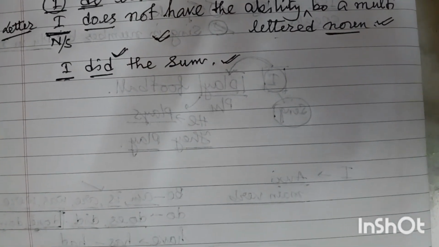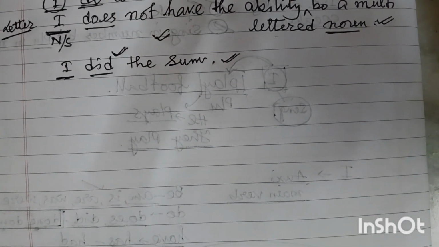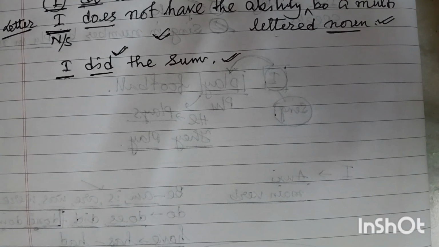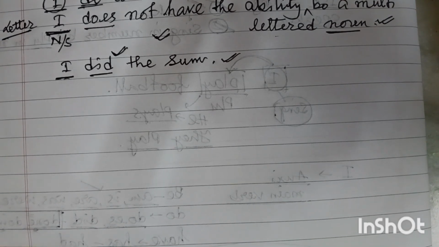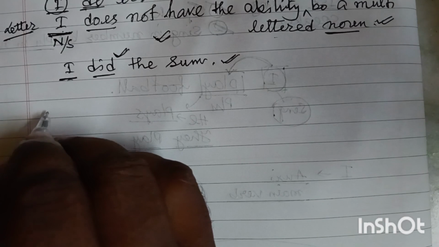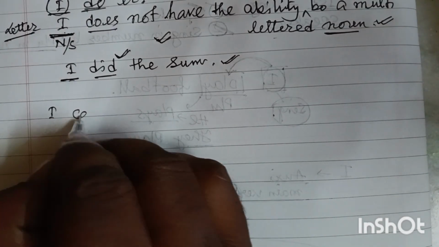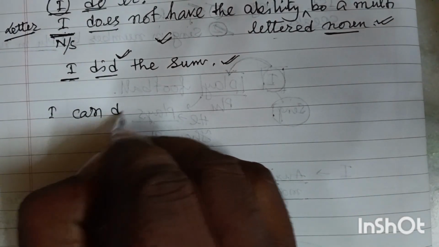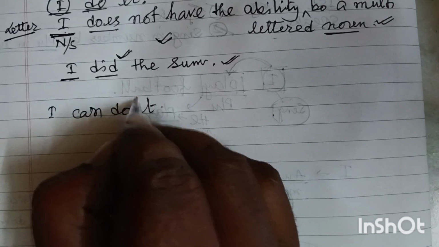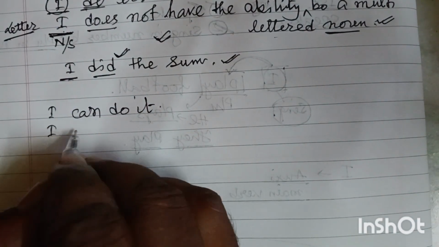And next, there are different types of modals, and you can use I with all the modals, just like this one. I can do it. As a result, you can write I could do it.